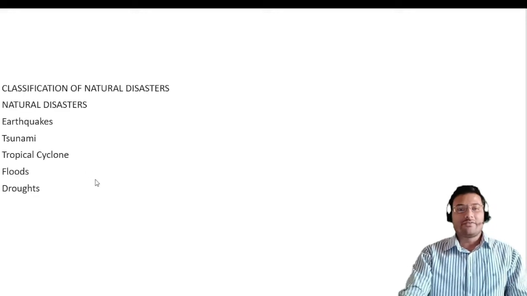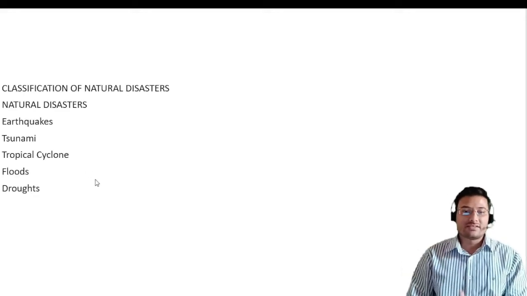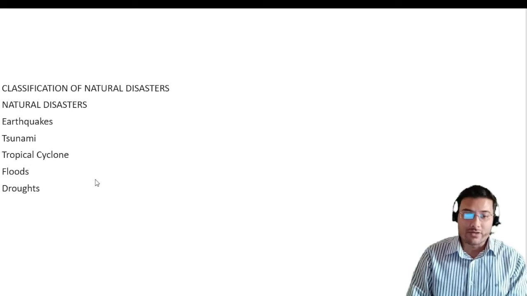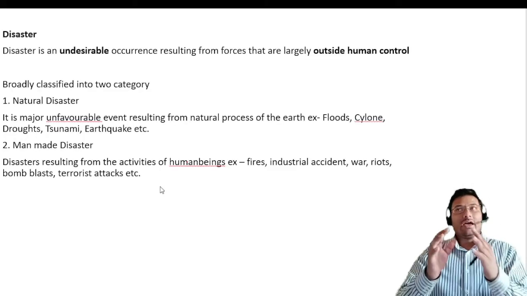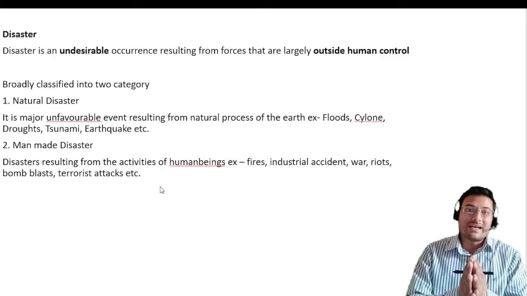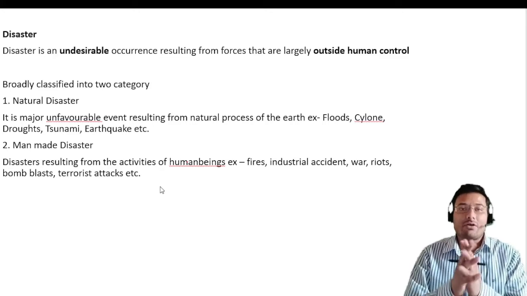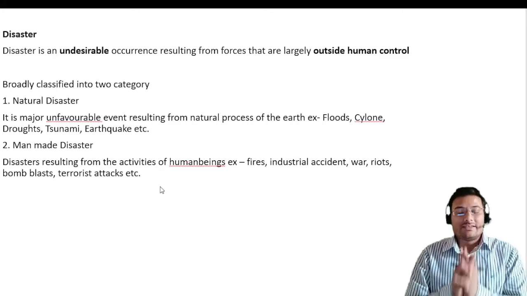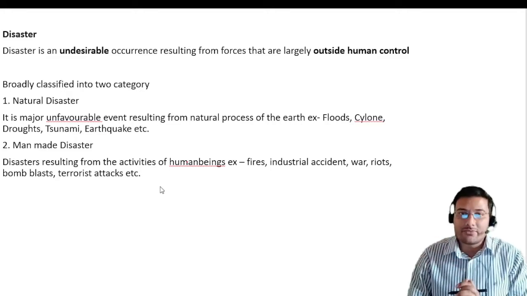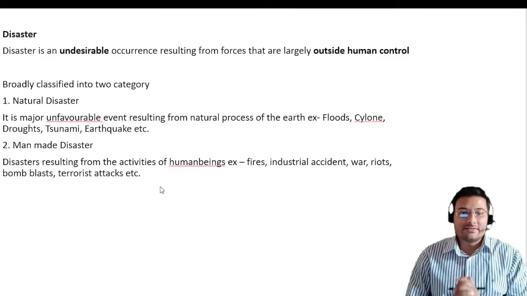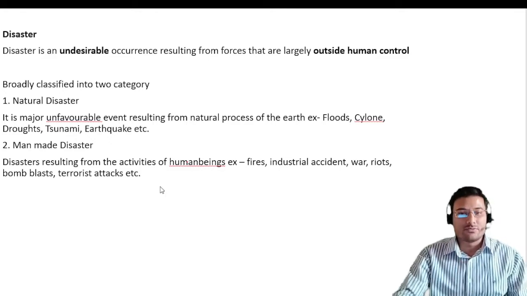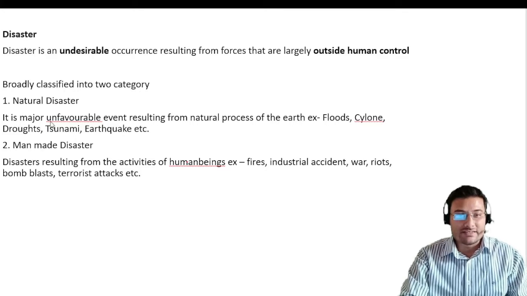Under this topic, I will cover classification of natural disaster. Natural disasters such as earthquake, tsunami, tropical cyclone, floods, and droughts. If we talk about disaster, disaster is an undesirable occurrence, the result of forces that are largely outside of human control. Okay, we can classify it into two categories.